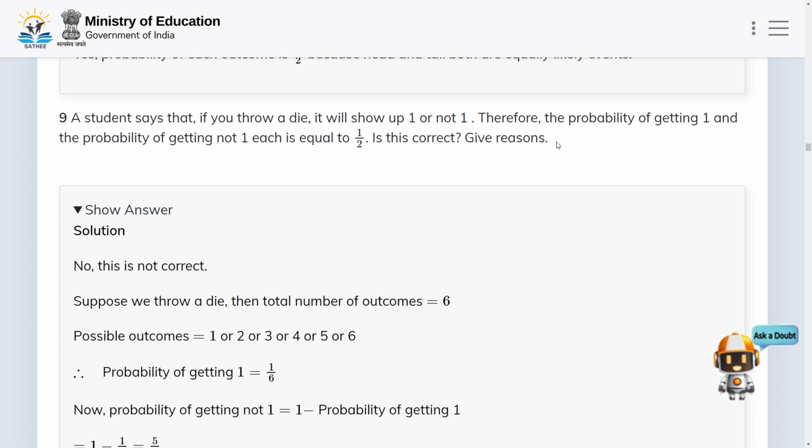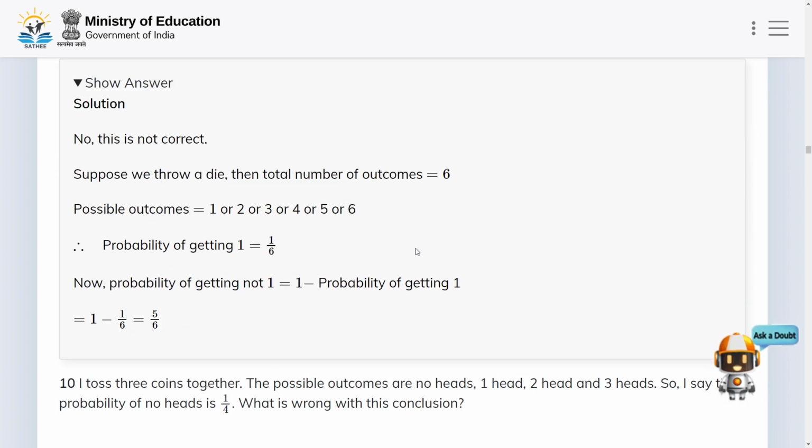But in this question, the given statement says the probability of getting 1 and the probability of not getting 1, each is equal to 1 by 2. So the given statement is not correct. Now let us move to the next problem.